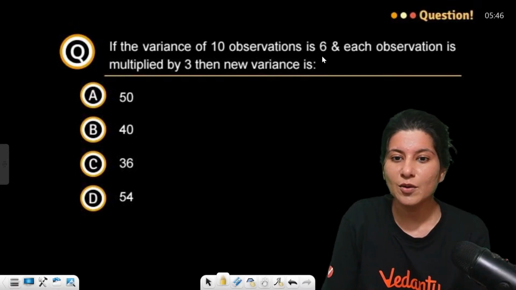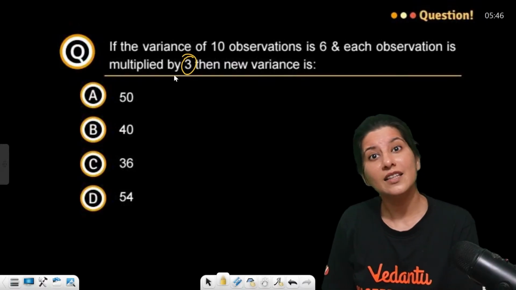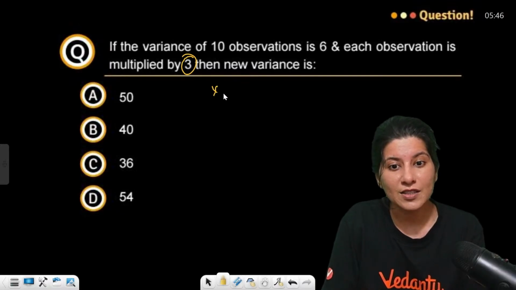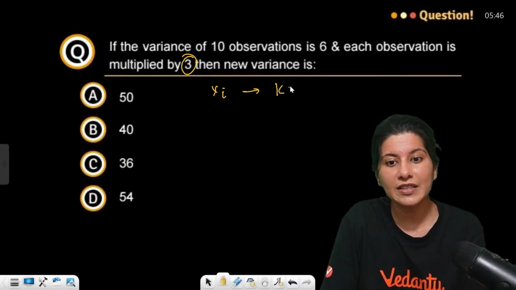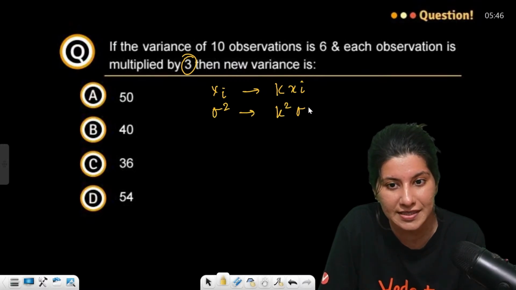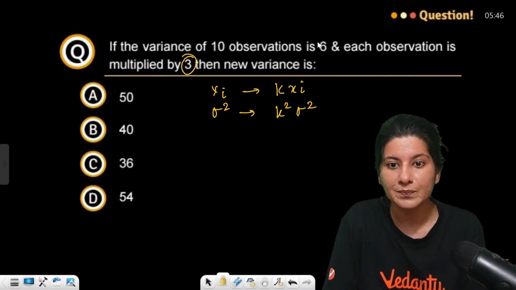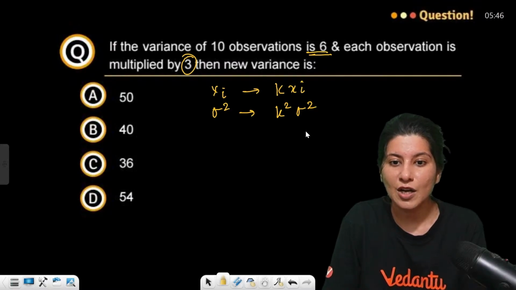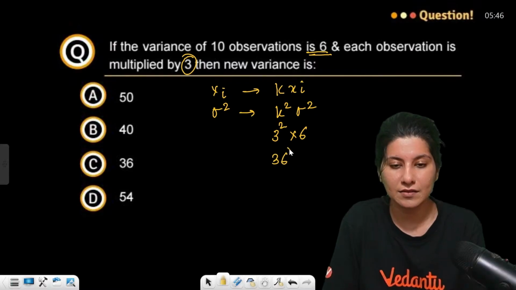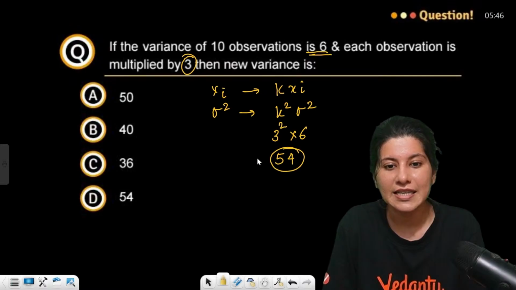Next: if the variance of 10 observations is 6 and each observation is multiplied by 3, then the new variance is? Now variance. If xi gets multiplied to kxi, then sigma square, the variance, will get multiplied by k square sigma square, right? So sigma square, the variance, is 6. Now 6 multiplied by 3 square, so 9 times 6, that is 54.